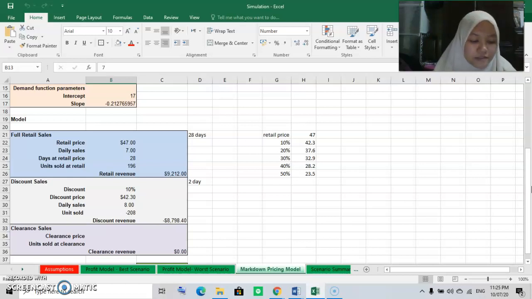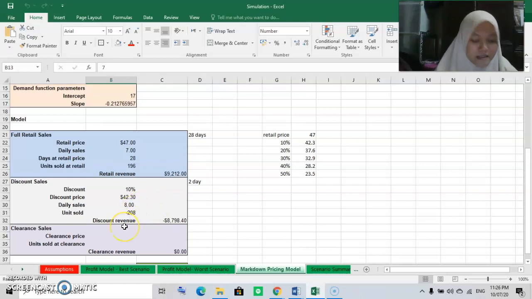Move to the model table. In the model table, the days at retail price is 28 days and daily sale is 7 units, the unit sold at retail is 196 units and the retail revenue is 9,212 ringgit. And I take 2 days for discount sale, which is 10%, and daily sales is 8 units, but the unit sold is negative and the discount revenue also negative.